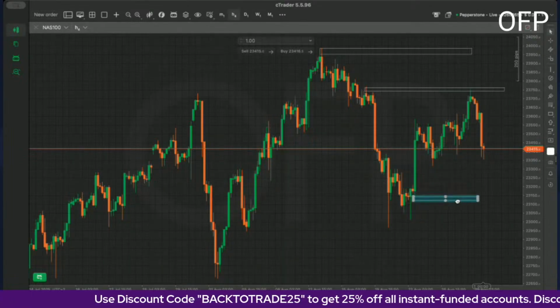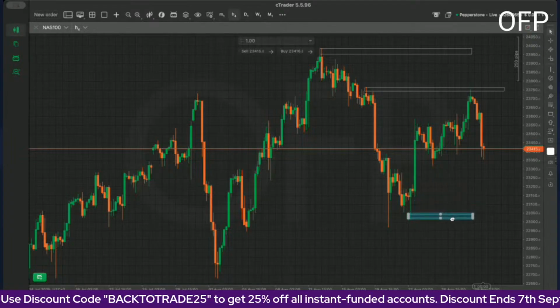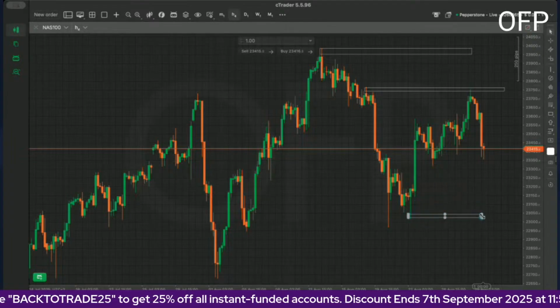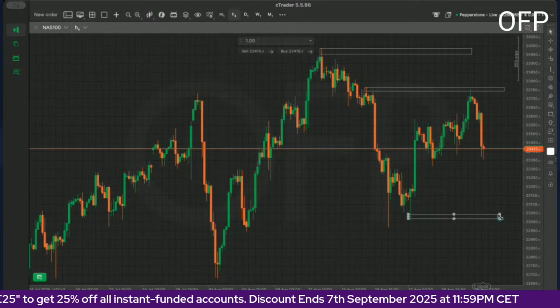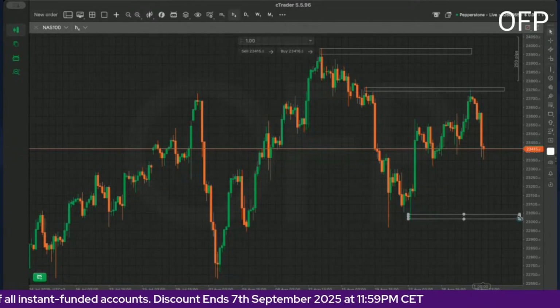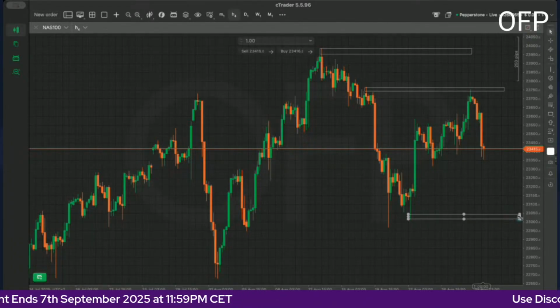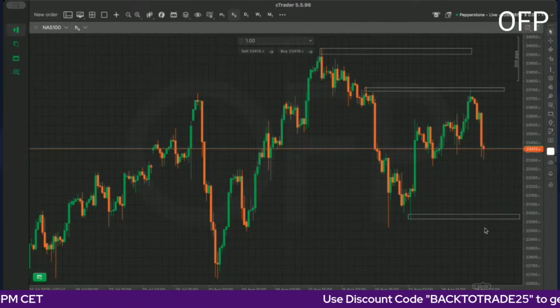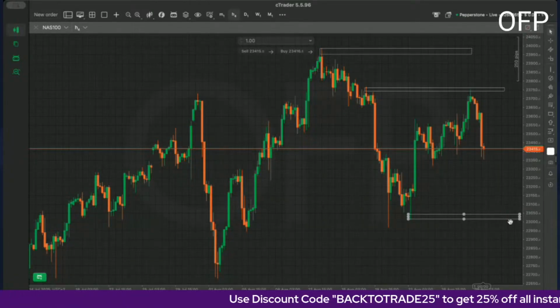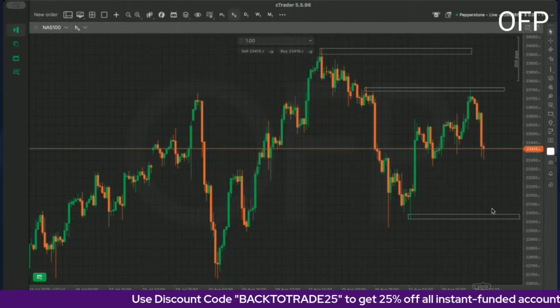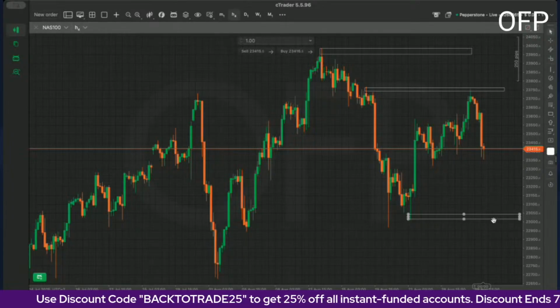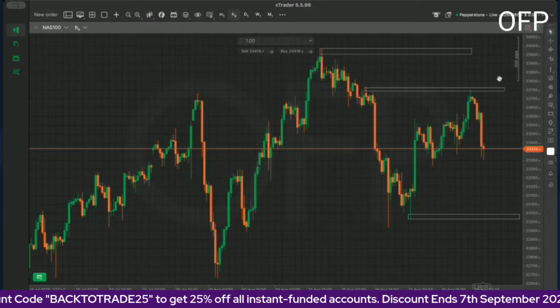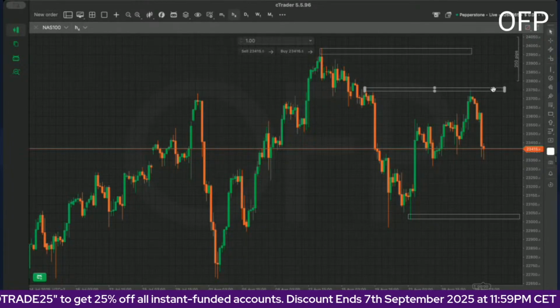But we could actually be seeing more push to the downside, especially since gold has woken up. So we could be seeing ourselves coming down to 23,000. Yes, we could be finding ourselves here by the end of the week, especially with NFP. But if we do reach 23,000 before NFP, then we could be having a bounce off 23,000, then probably even coming all the way back up here.